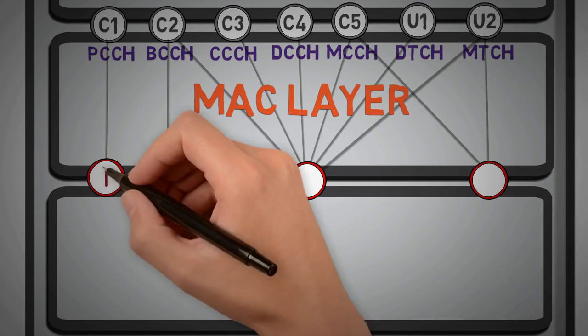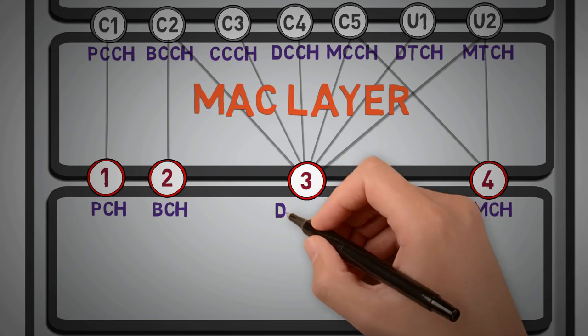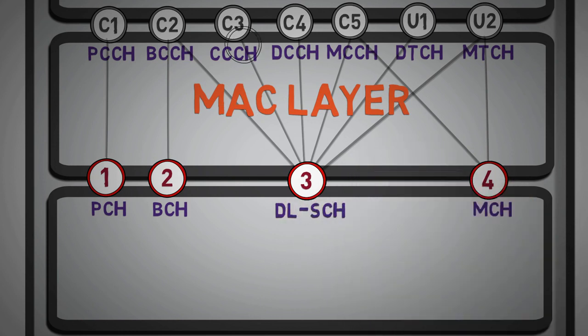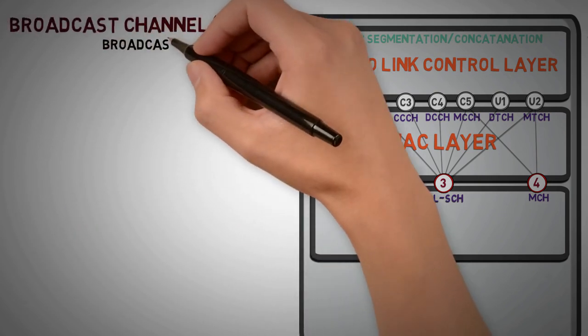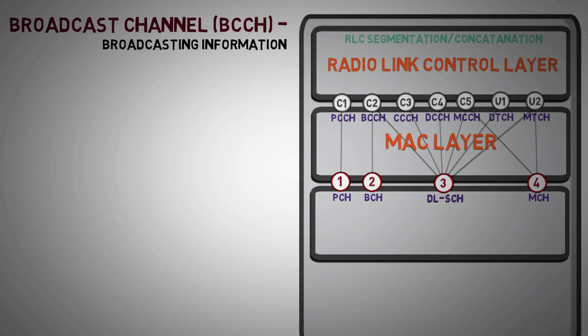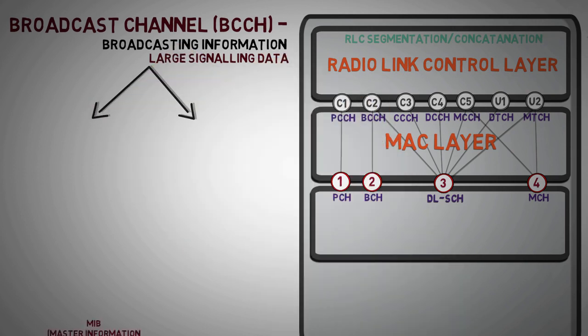In downlink, 4 types of transport channels are used, from which the paging and broadcast channels are mapped one-to-one from respective logical channels, and the remaining downlink shared channel is mapped from multiple logical channels. Now, we said earlier that broadcast channel is used to broadcast system information, and this contains a large number of signaling data. So, the system information is split into 2 parts.